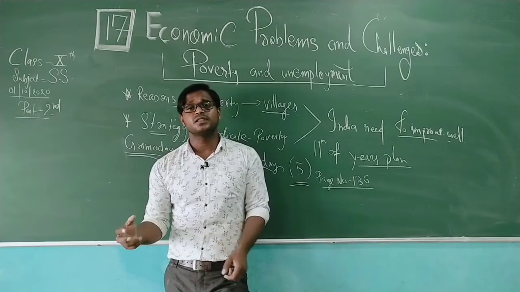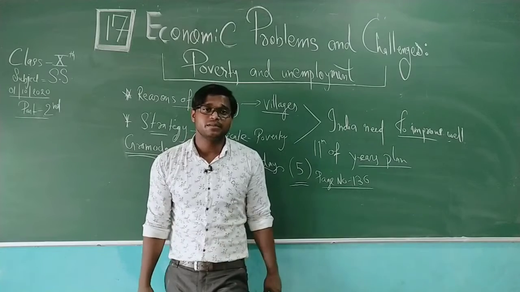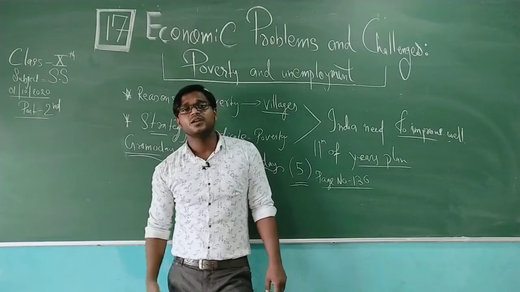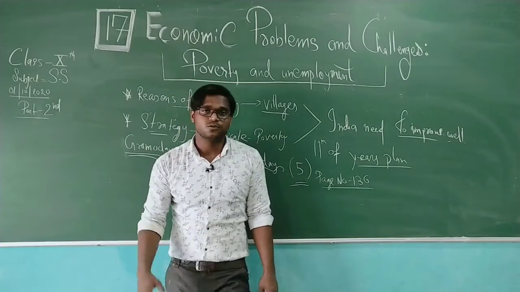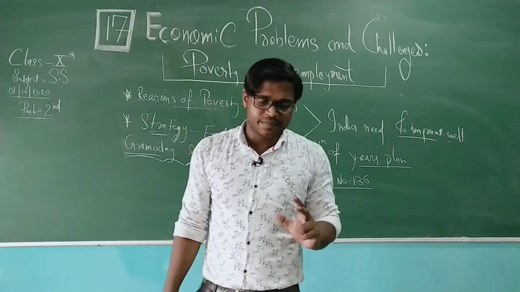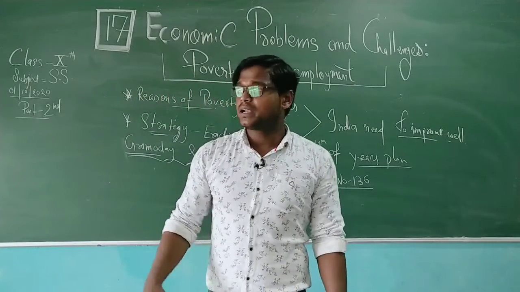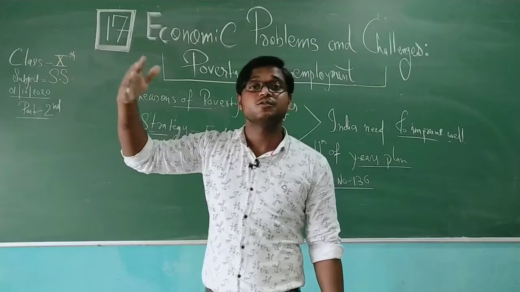Then bank loans are also given there. BT seeds are available for the farmers, and various steps have been taken by the government so that youth do not migrate from one place to another. It means that in ancient times, as I made you understand, due to industrial influence, the young people were migrating from one place to another. That should be stopped.